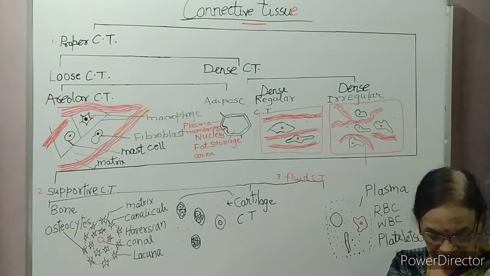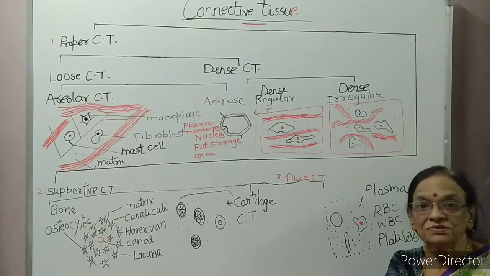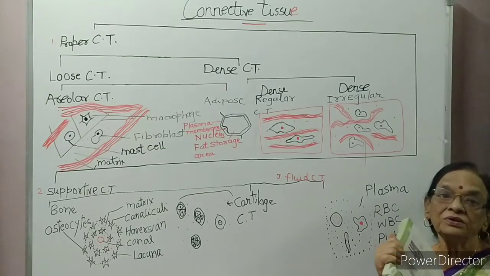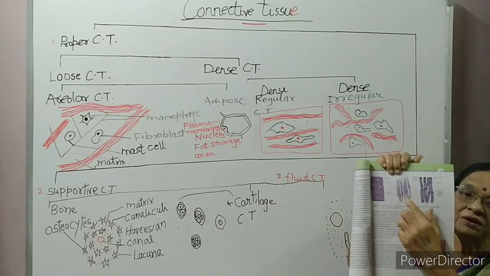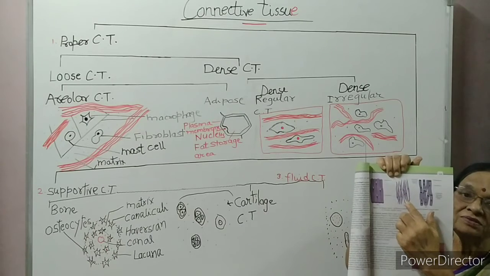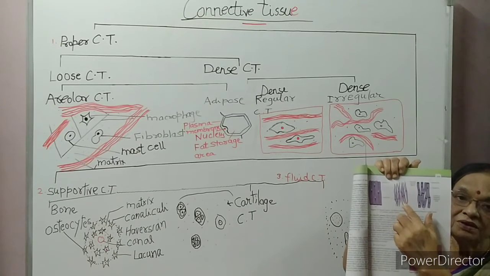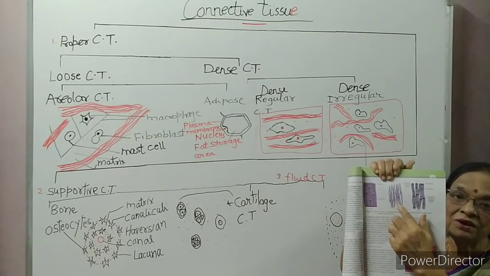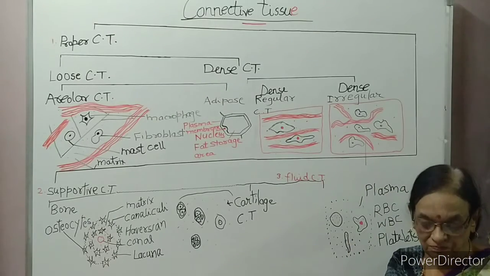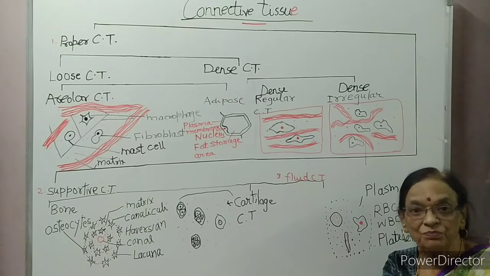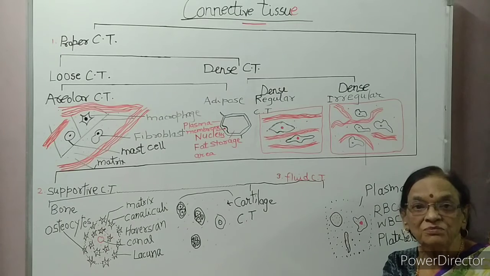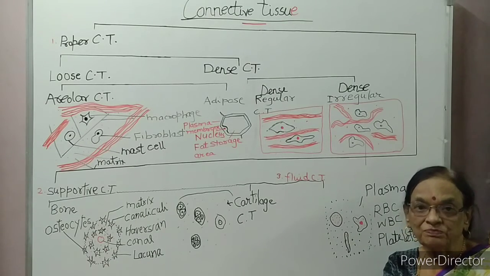The second type of muscle is non-striated muscle. Look into the diagram. Non-striated muscles are spindle shaped. Both ends are pointed and they have a nucleus in the center. The nucleus of non-striated muscle fiber is towards the periphery. Striated muscle fiber has the nucleus in the center.